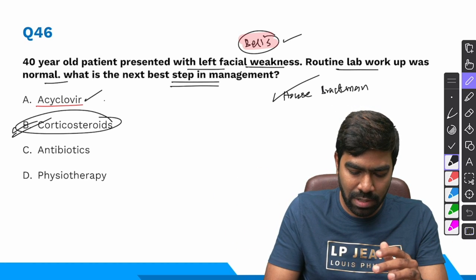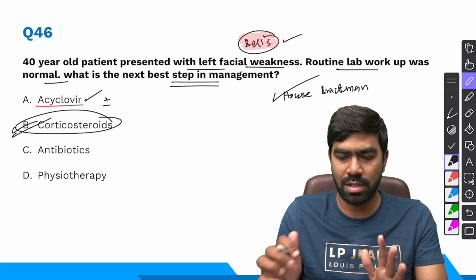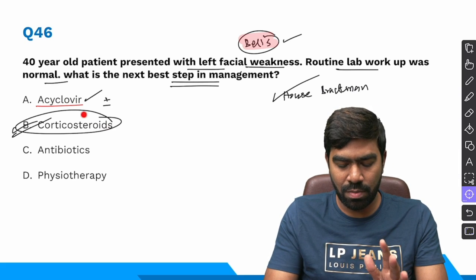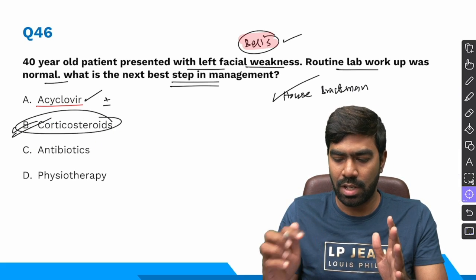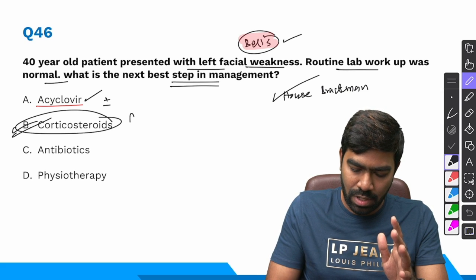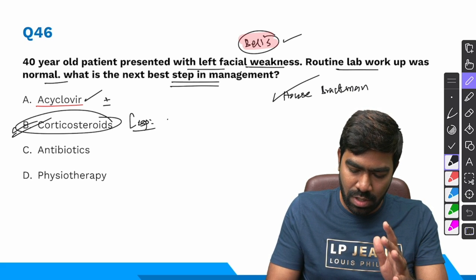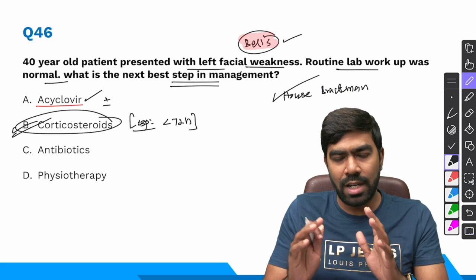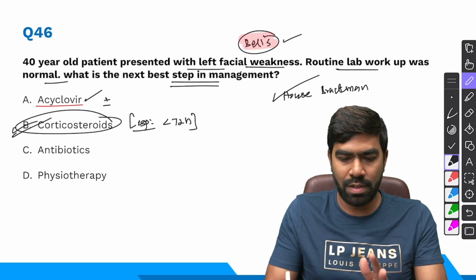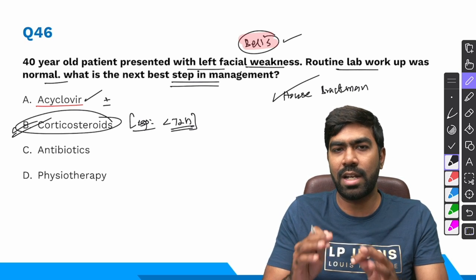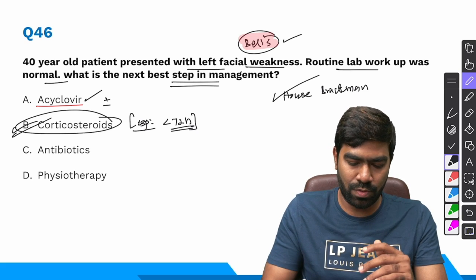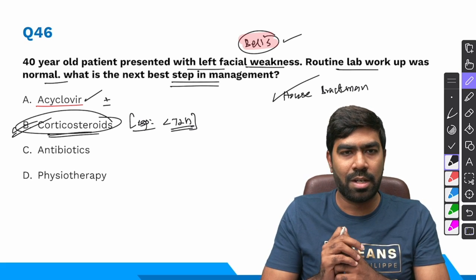But anyways, it's only a plus or minus. Only in severe facial palsies, you can use antivirals. But apart from that, all patients will receive steroids, if you use within 72 hours. Especially if you use within 3 days, or at least within 7 days, the outcome is going to be very, very good. If you use within 72 hours, 90% of the patients will have complete recovery. That's why this is the most important treatment in Bell's palsy.